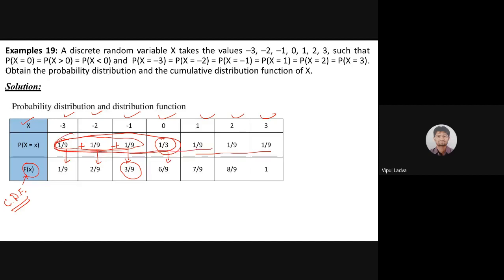Addition of these 5 will be here. Addition of the 6 values will be here, and addition of all the values will be here, and necessarily it should be 1. If this is 1, only then all of this is true, otherwise it would be wrong. Because as we know, this is one of the properties of the probability function. So hopefully we are good with the cumulative distribution function too.